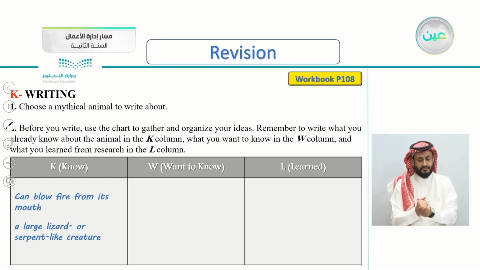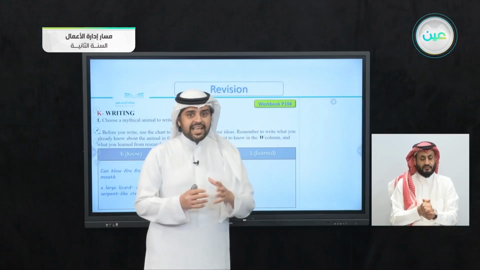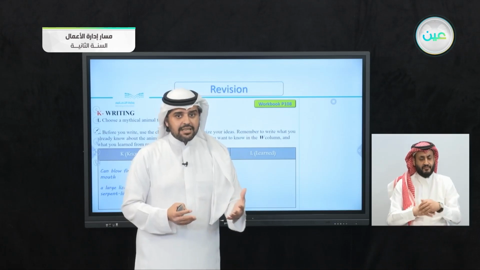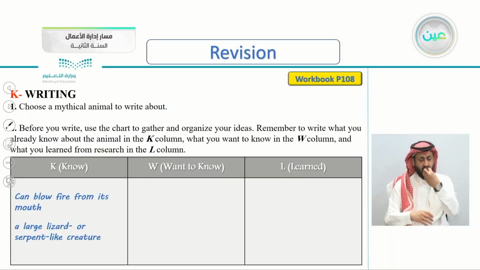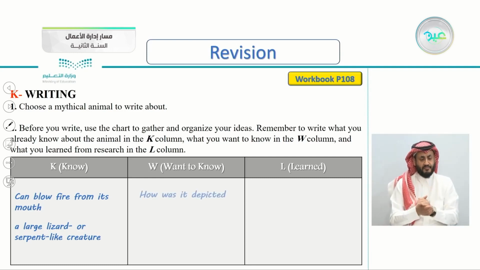And it's a large lizard or serpent-like creature, just like a lizard or a serpent. So again, what I already know, that it can blow fire from its mouth, and it's also a large lizard or a serpent-like creature. What I want to know about it, how was it depicted?